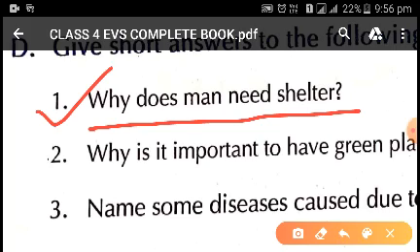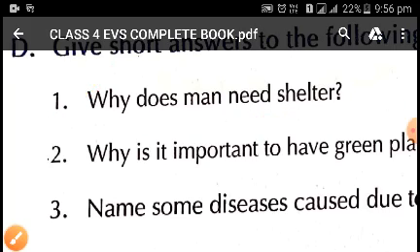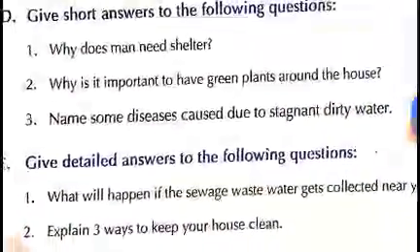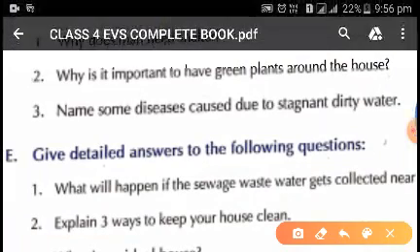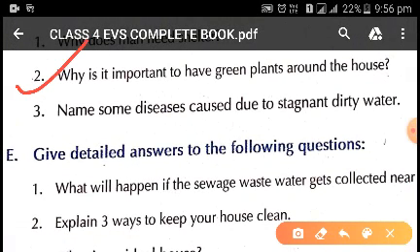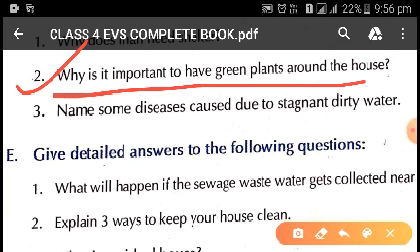Now question number 2 is, why is it important to have green plants? Why is it important to have green plants? As I told you children, green plants clean the air around our house. It helps in keeping the air clean and fresh. So green plants are very important for us.